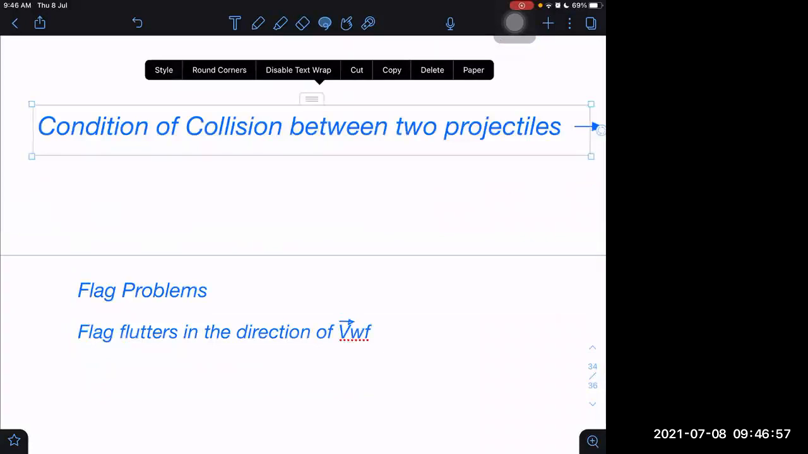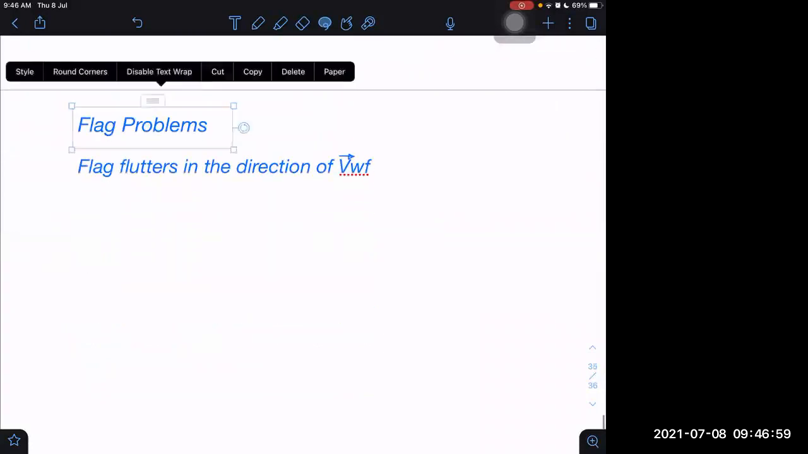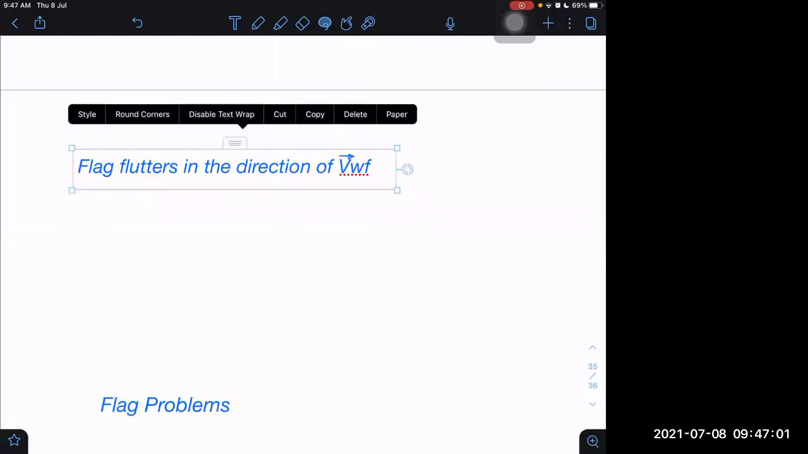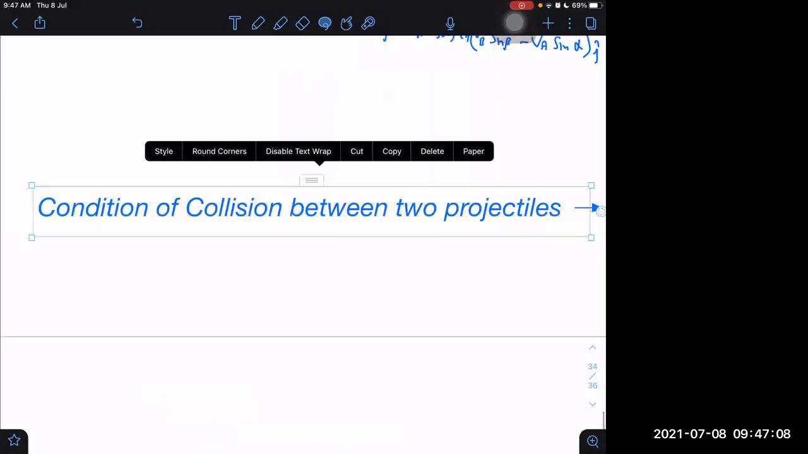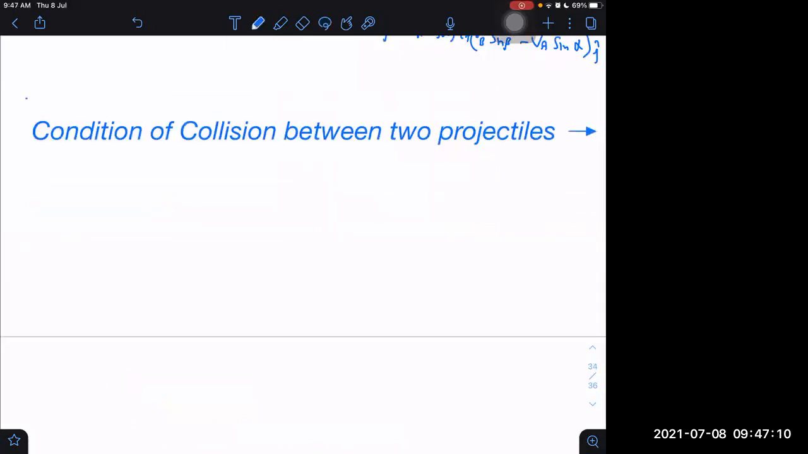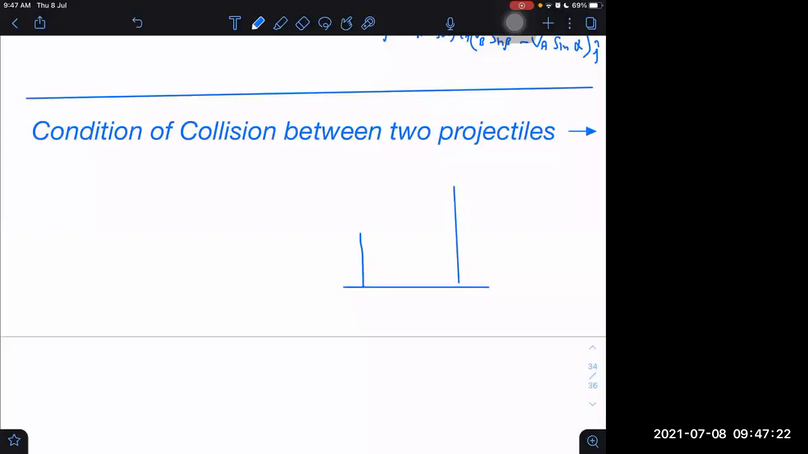What is the condition of collision between two projectiles? Let us do that one first. Can you tell what is the condition of collision of two projectiles? I can say the condition is nothing but that the minimum distance of approach is 0. But I can say it in another way: two projectiles are going to collide if the velocity of